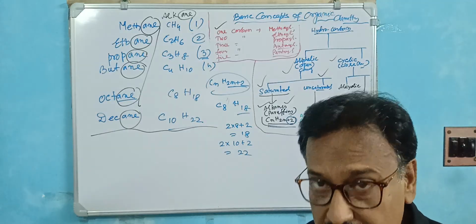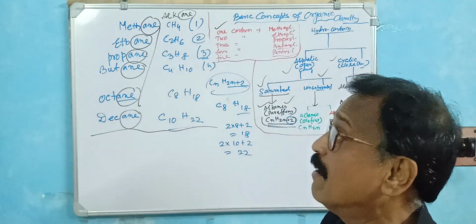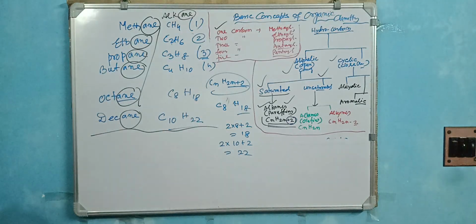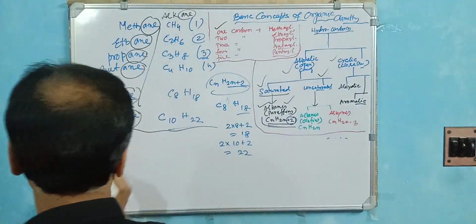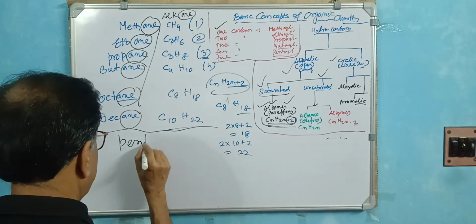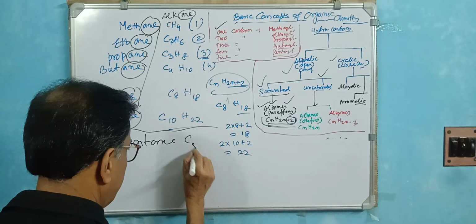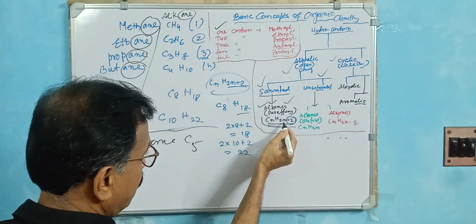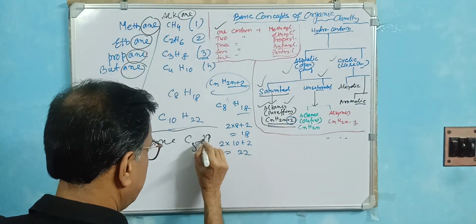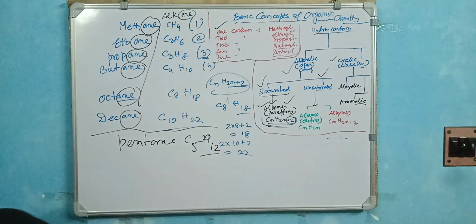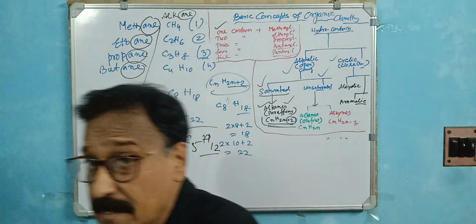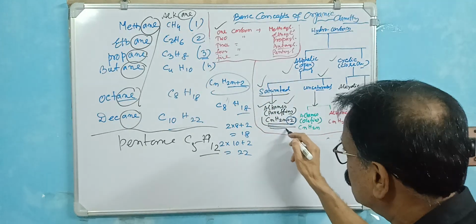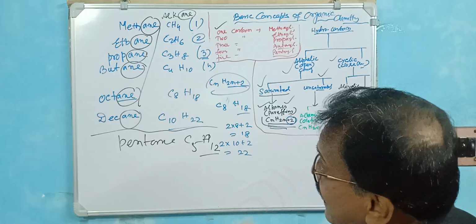So you just learn methane, ethane, propane, butane, then pentane. Pentane is 5. PENTANE, pentane C5. So what is the number? CnH2n plus 2. So 2n, n is 5, 2 times 5 is 10, plus 2, 12. H is 12. This is the rule. So in this way, that is called the alkane group. The general formula CnH2n plus 2. And all the pronunciation ends in ane.